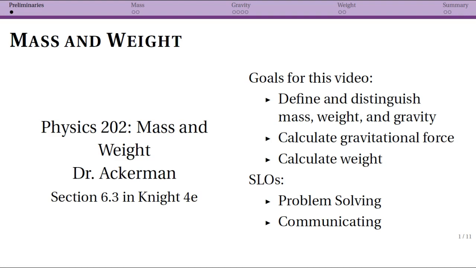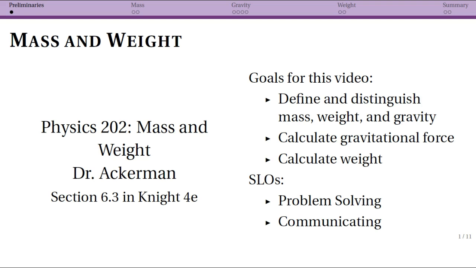This sequence of videos is going to go through section 6.3 in Knight, and this section of the book is differentiating between mass, gravity, and weight. So that's what I'm going to talk about here. So there's a few goals. The first is to differentiate between these three different terms.